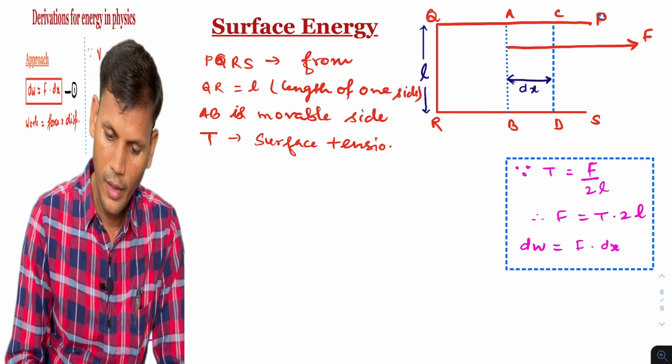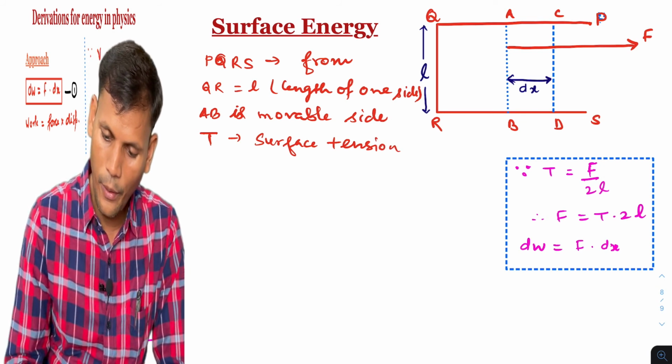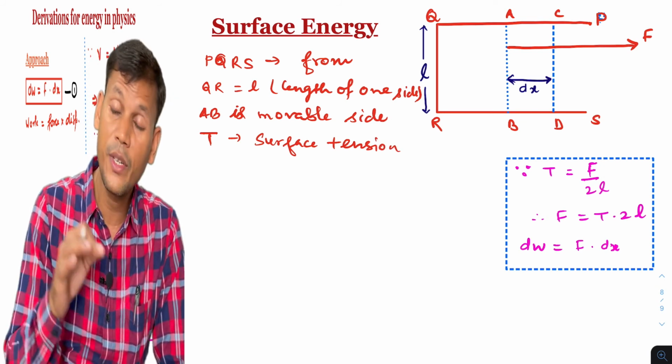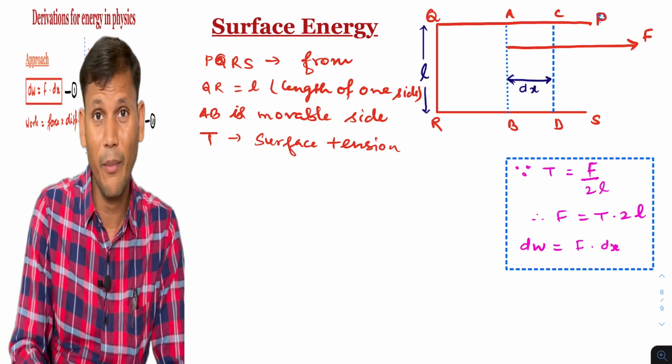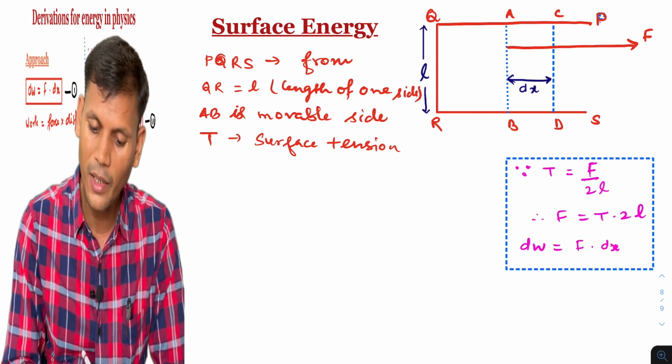When the frame is dipped in the soap solution and taken out, a thin film is formed on it. That part I'm not going to write here.